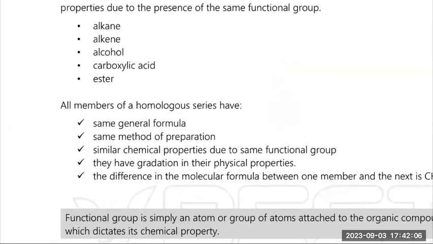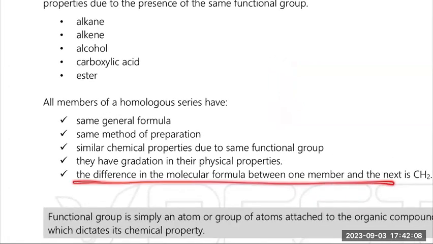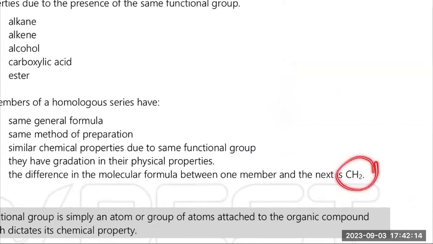The last one: if you do it in school, they give you a table, then you understand. Consecutive members means from one carbon to the next carbon, the difference is always by CH2. You can copy down: the molar mass will be 14, which means the molar mass from one carbon to the next carbon differs by 14. Fixed already. CH2 is 12 plus 2, which is 14. They also like to use 14 to help tell you the difference in molar mass.